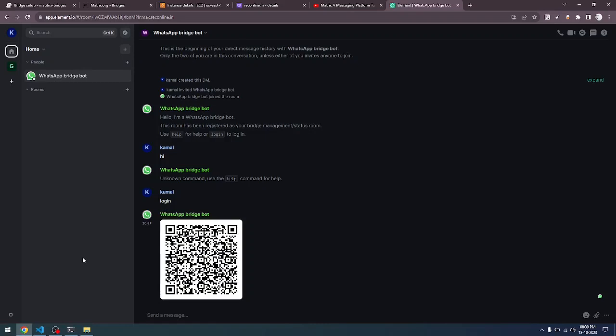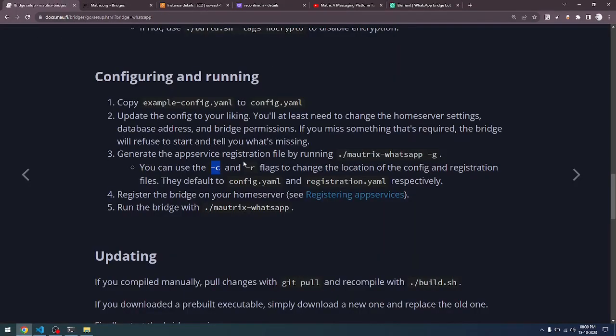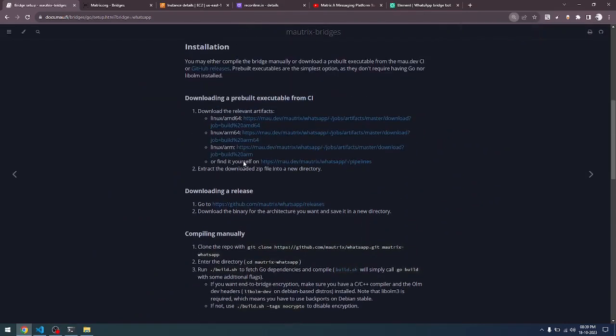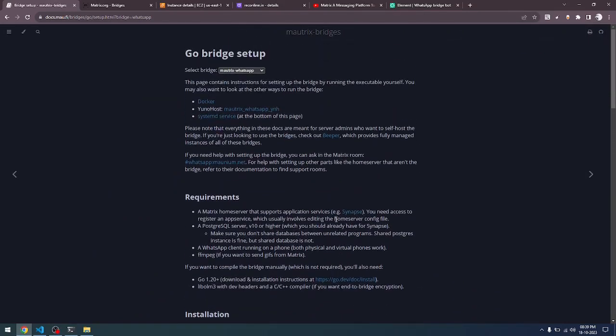If you are facing any of those kinds of issues, if you go to this bridge setup, you can see that they also provide the matrix room link where you can join and ask for doubts. The developer, Mr. Tulir, is very active and he tries to support you.